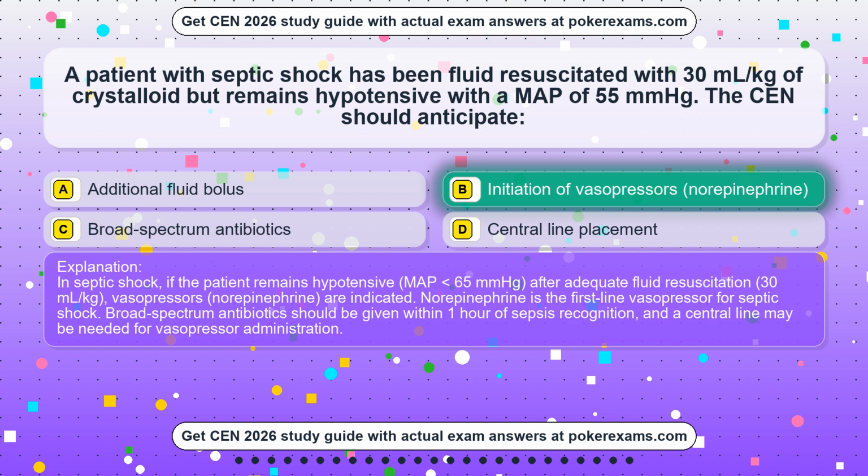In septic shock, if the patient remains hypotensive, MAP below 65 mmHg, after adequate fluid resuscitation, 30 ml/kg, vasopressors, norepinephrine, are indicated. Norepinephrine is the first-line vasopressor for septic shock. Broad-spectrum antibiotics should be given within 1 hour of sepsis recognition, and a central line may be needed for vasopressor administration.